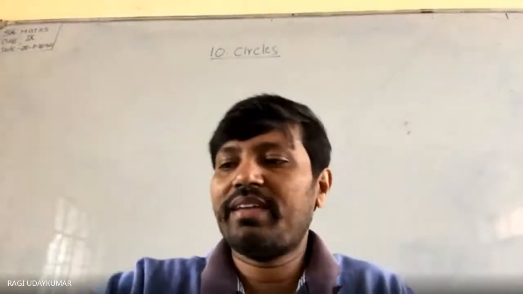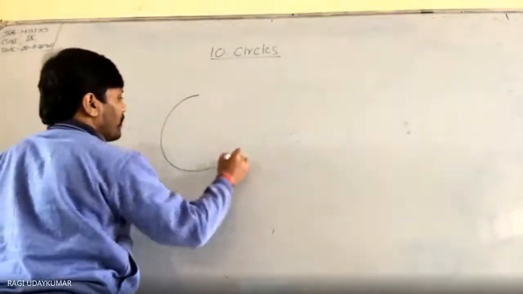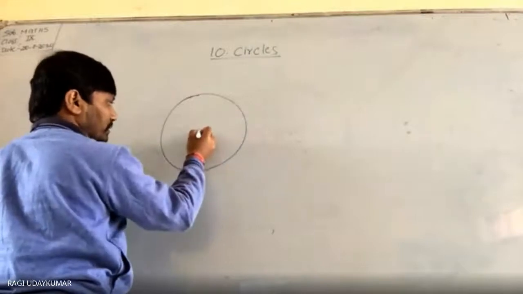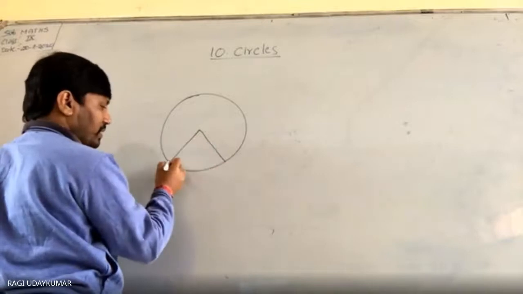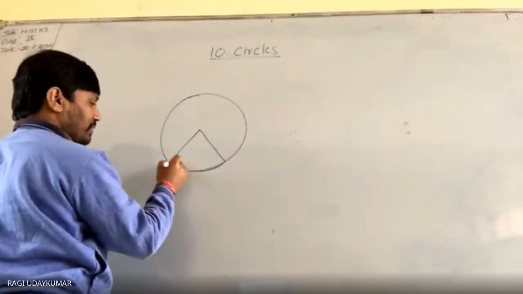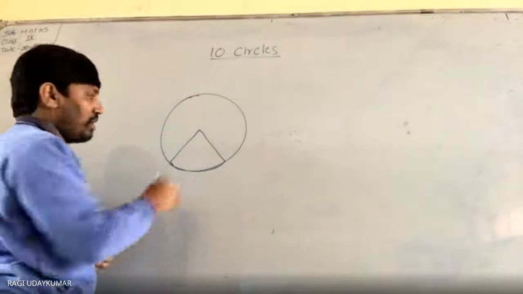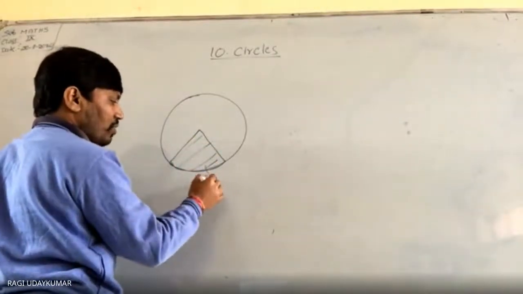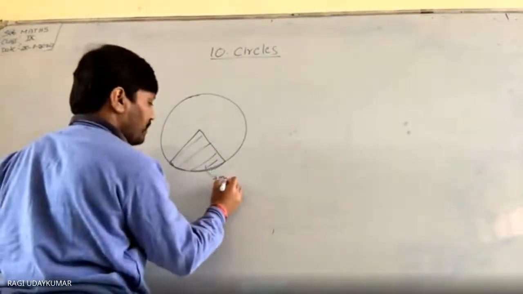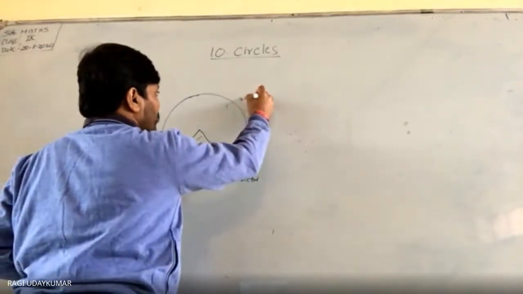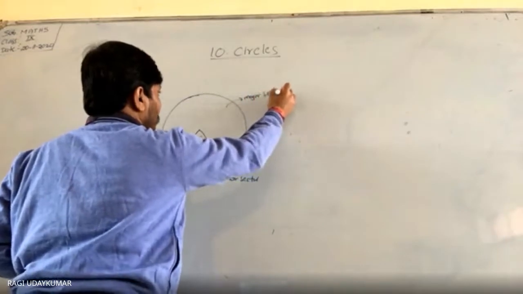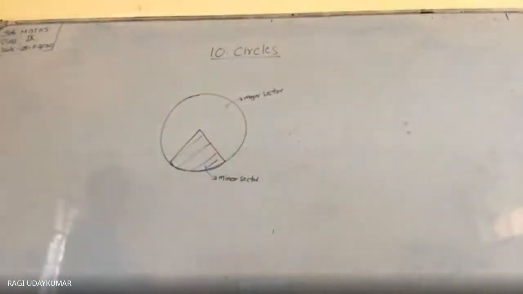If you want, I will explain on the board. This is the circle. The region bounded by two radii and an arc is called a sector. This is called the minor sector, and this is called the major sector.